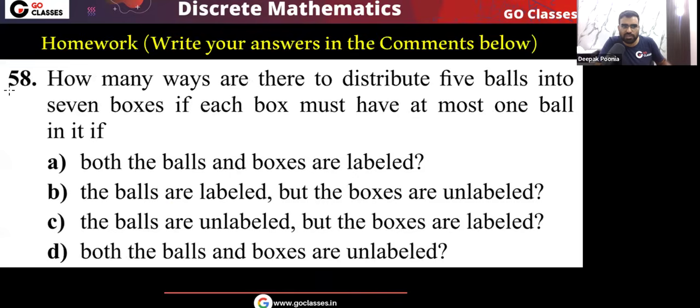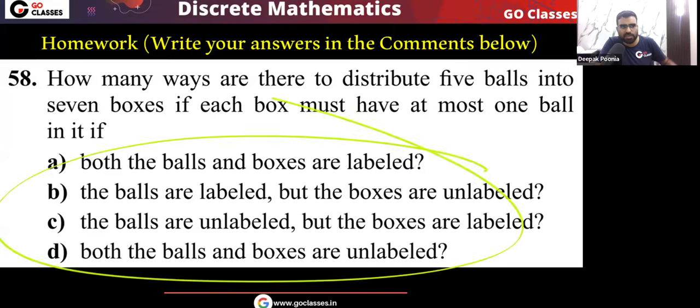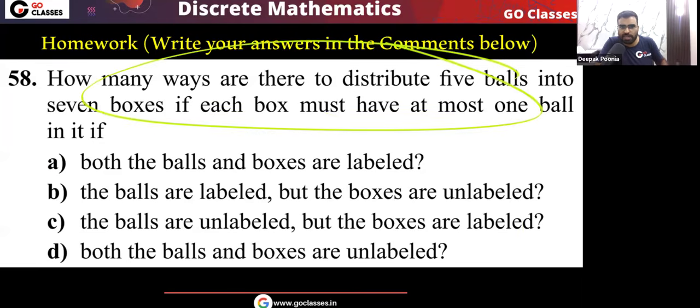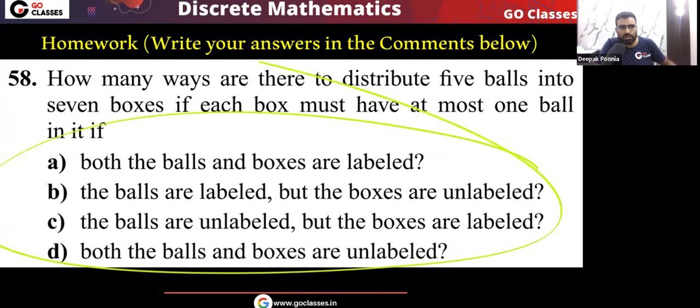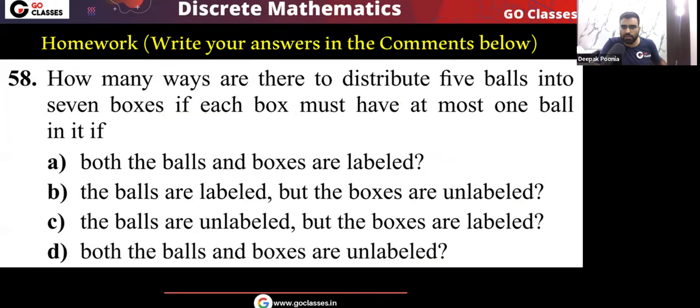Also, let me give you this question number 58 also as a homework. So write your answer in the comments below. Okay, again in this question also, for this same data, for this same description, you have to solve this question for DODB, IODB, DOIB, IOIB. Okay, all the four templates you have to apply. So question number 58 and 59, take them as homework, pause the video, try these questions, write your answer in the comments, discuss in the comments.